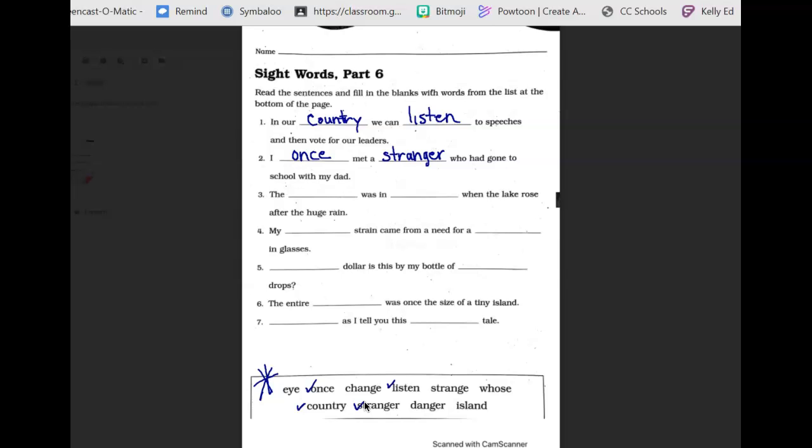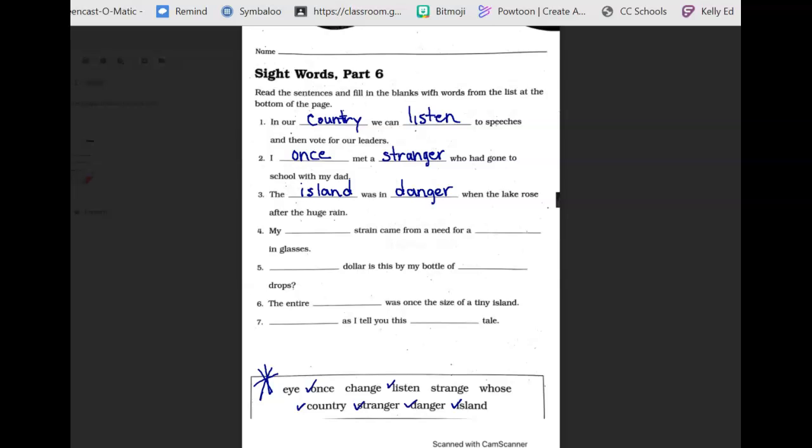Number 3, the blank was in blank when the lake rose after the huge rain. The blank was in the blank. So we're going to say the island was in blank when the lake rose. I would say it's in danger. So we're going to check off danger and check off island.